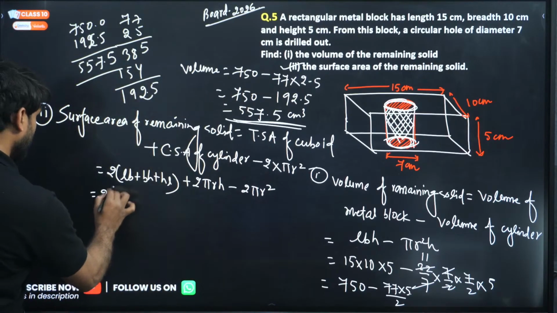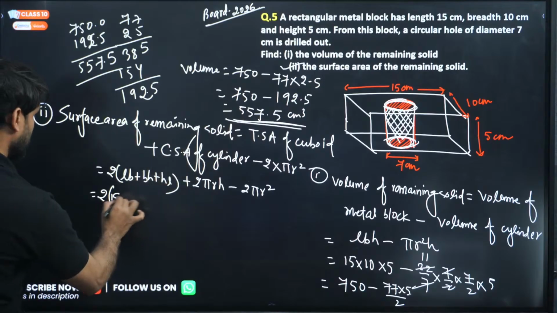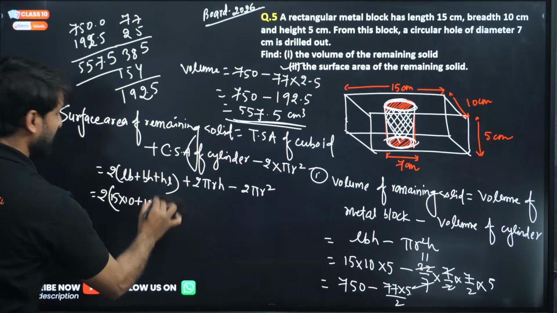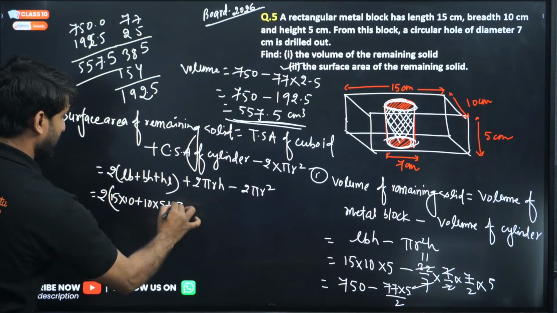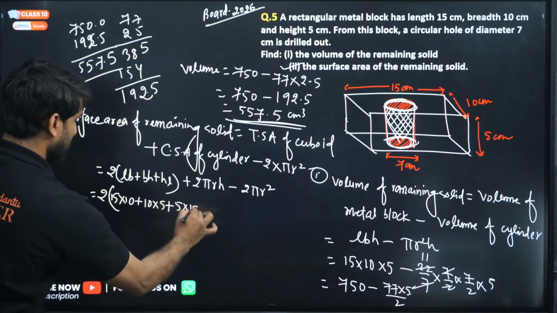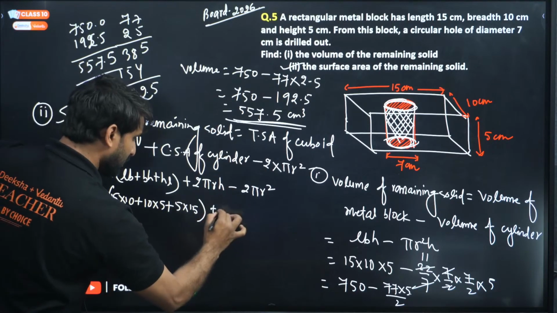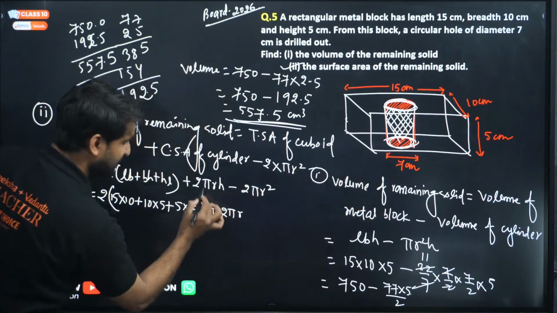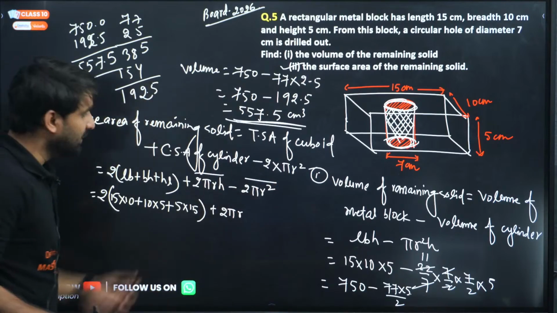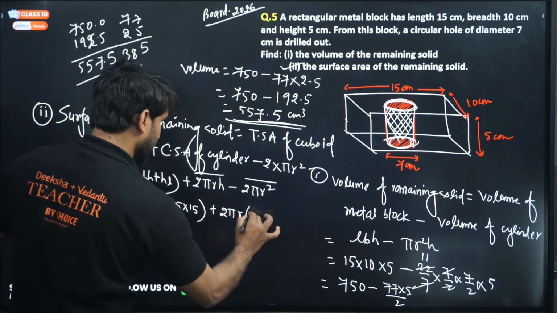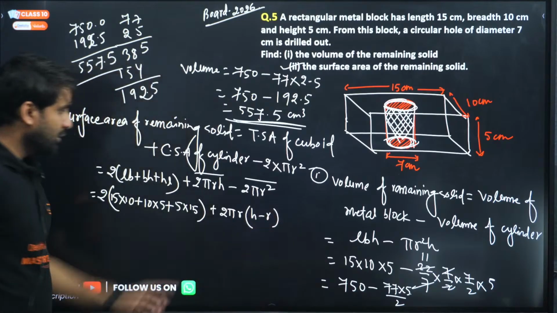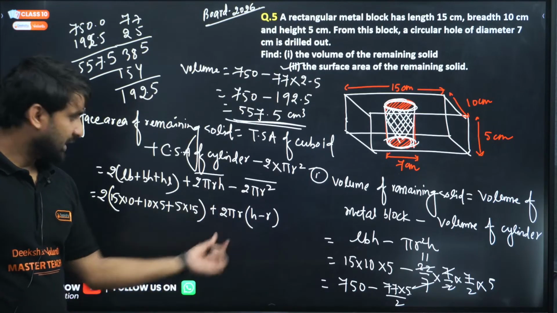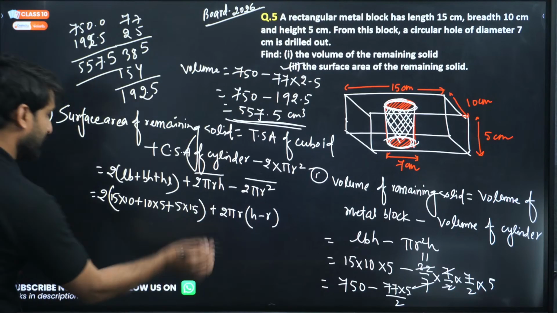Now 2 into (L is 15, B is 10: LB is 15 into 10, plus B into H, 10 into 5, plus H into L, 5 into 15). And this, can we take 2 pi r common here? Yes, we can take 2 pi r common, because both formulas are linked with the cylinder. So we are getting here h minus r, with 2 pi r common. Is it clear? Now solve this question.